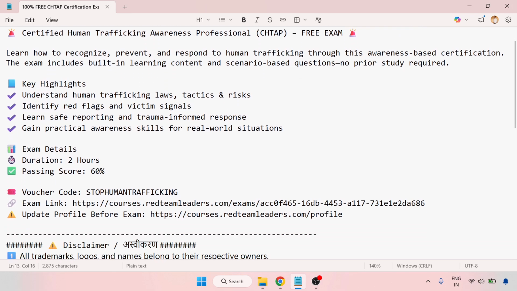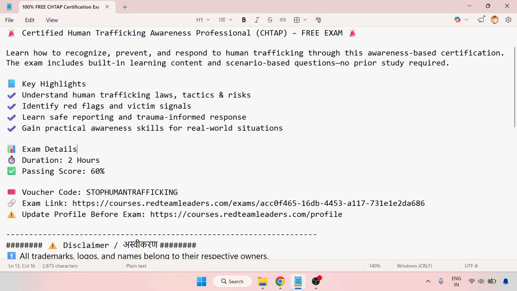The key highlights are understanding human trafficking law, tactics and risk; identifying red flags and victim signals; learning safe reporting and trauma-informed response; and gaining practical awareness skills for real-world situations.